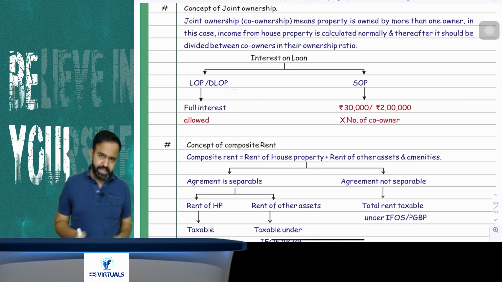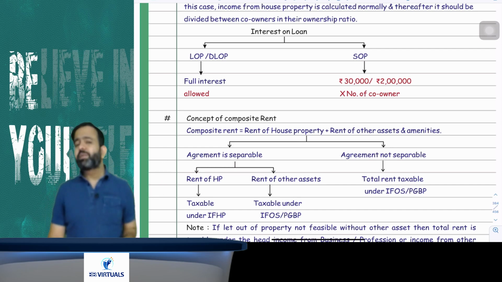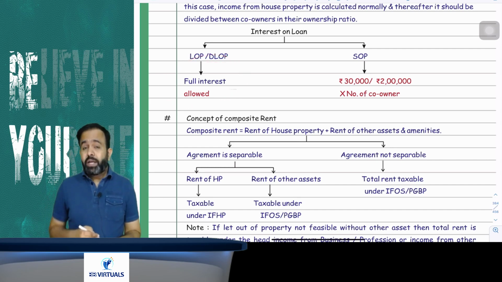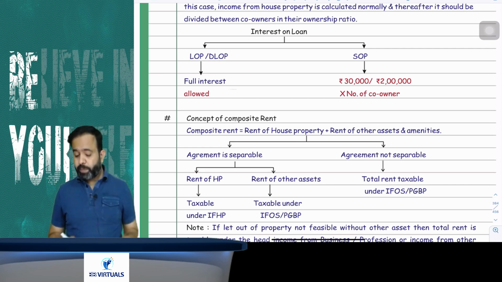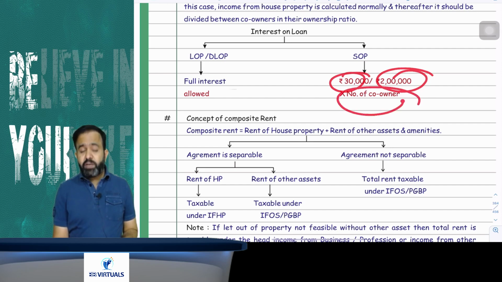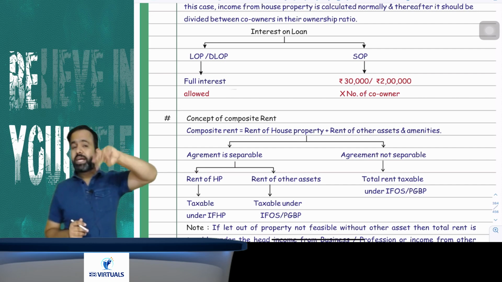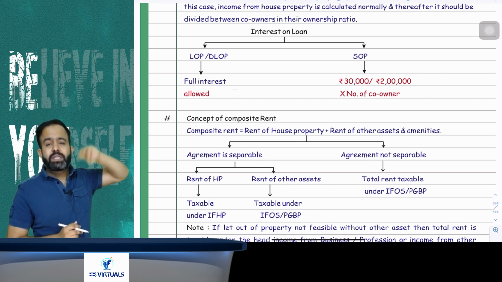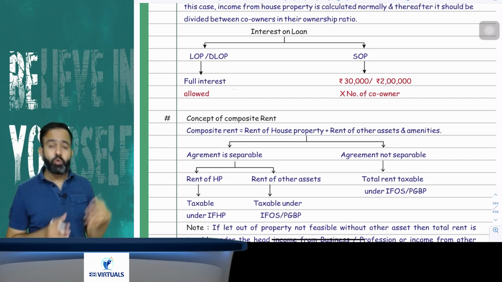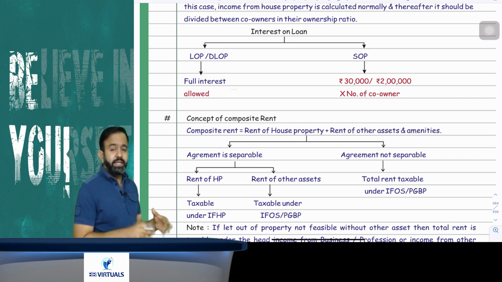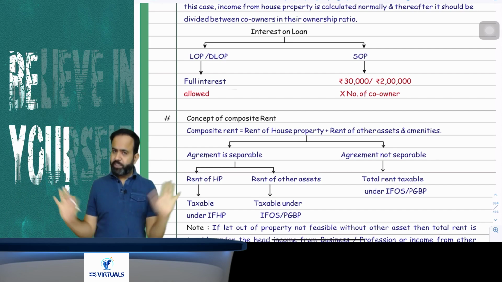But always remember that wherever there is a question of co-ownership, what will be the interest limit? The interest limit in case of LOP and DLOP obviously has no limit. But in the co-ownership question, the interest limit in case of SOP, that is 30,000 and 2 lakh, will be owner-wise. It means if there are 2 owners, the limit will be 60,000 and 4 lakh. If there are 3 owners, then the limit will be 90,000 and 6 lakh. So the 30,000 and 2 lakh limit for SOP in joint ownership is an owner-wise limit. You got my point or not?